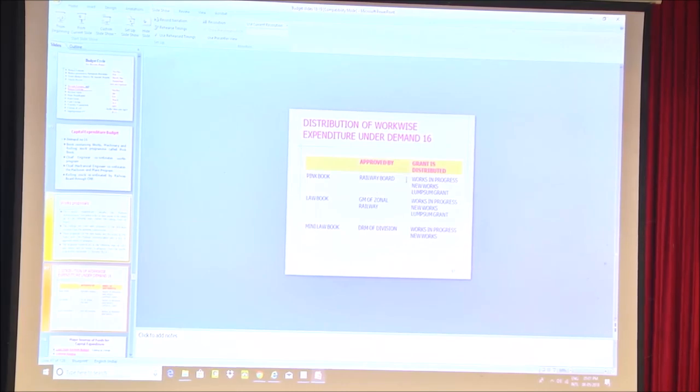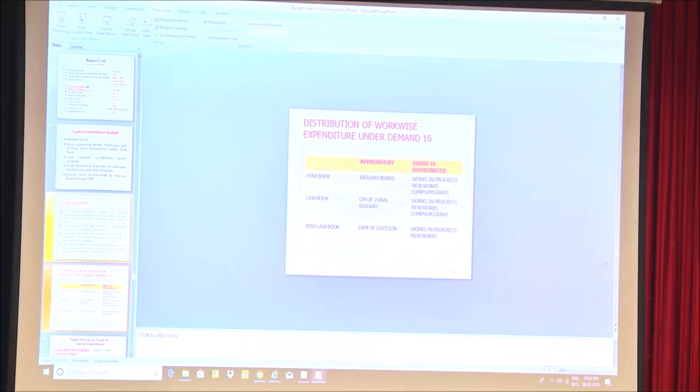Once the new works are approved by the railway board, whatever grant, the allotment is limited. So out of the total allotment, some grant is given for works in progress, which were approved in the earlier years. Some is given for the new works, and then there is a lump sum grant allotted. The pink book gives it plan head wise, source of fund wise. Whatever lump sum grant is received is given by the railway board railway zone wise, that is for Western Railway, Central Railway, etc.